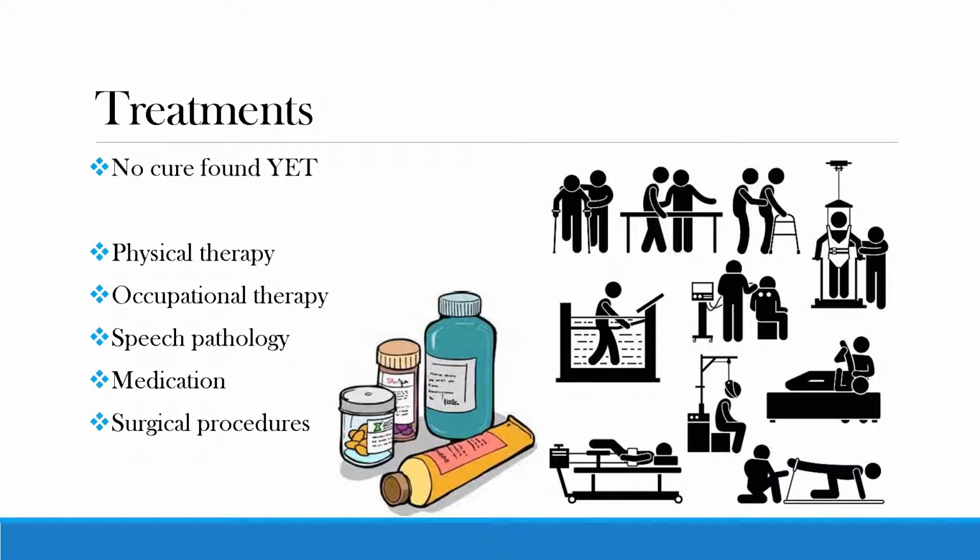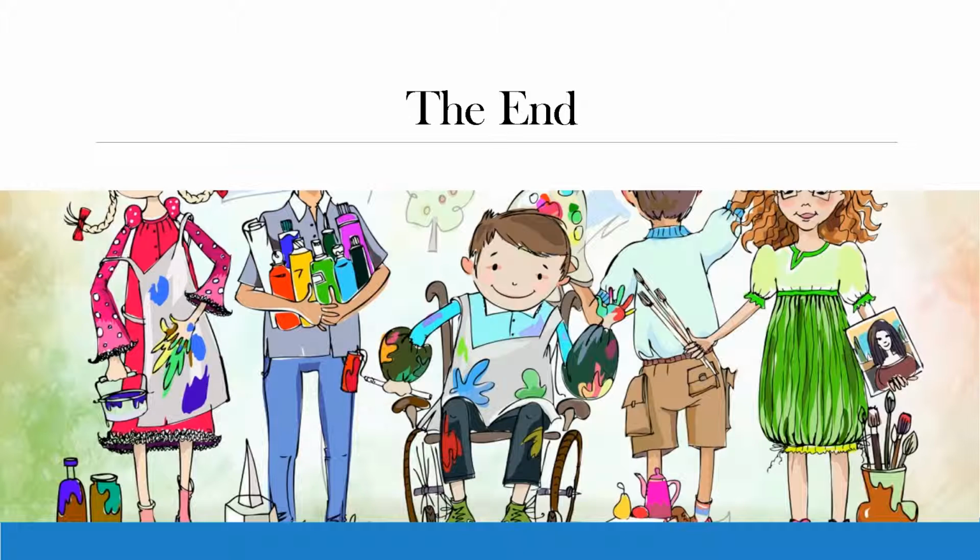Lastly, what can be done to help cerebral palsy? There is unfortunately no cure found yet, although research is being conducted, but there are still helpful treatments. These include physical therapy to improve strength, mobility, and posture, occupational therapy to help with everyday tasks such as picking up small objects, speech pathology to improve communication skills, medication to help with seizures, and surgical procedures to help with spasticity and stiffness. This concludes my presentation.